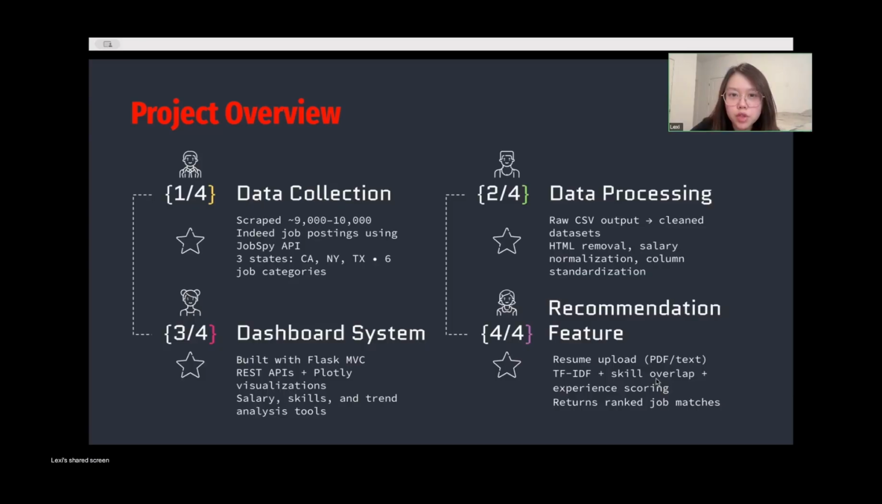Users can upload a resume in either PDF or text format, which is then analyzed and compared with the scraped job postings. The recommendation system combines TF-IDF similarity between resumes and job descriptions, skill overlap matching, and an experience score based on estimated years of experience. These factors are normalized and combined into a weighted ranking that returns the highest matching job postings for each user.